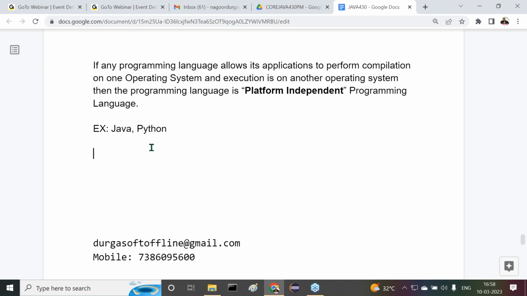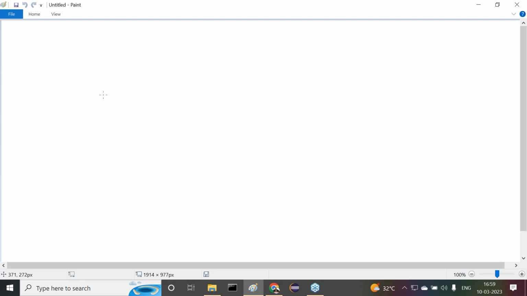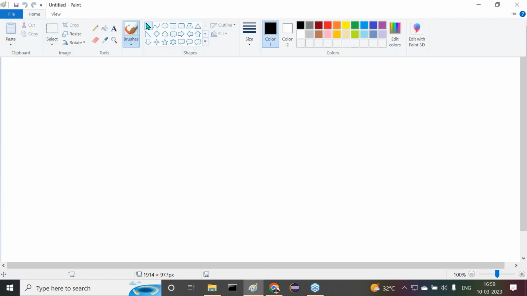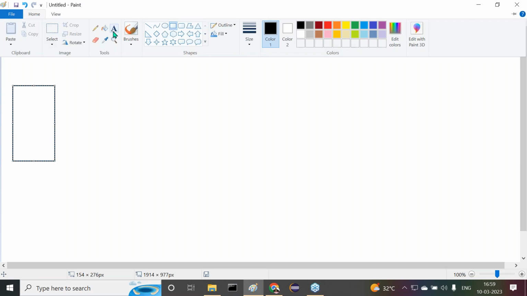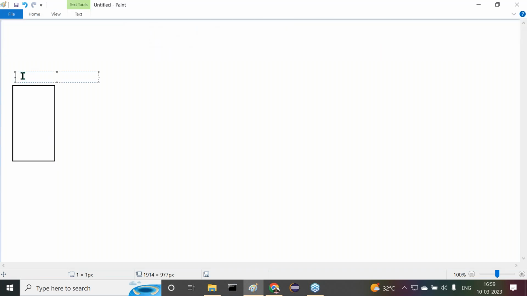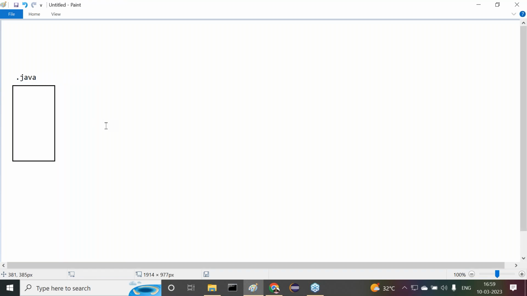First of all, I want to prepare a simple diagram. Observe carefully. For example, here I want to take a Java file, which is .java.